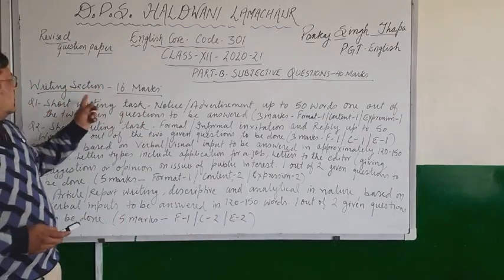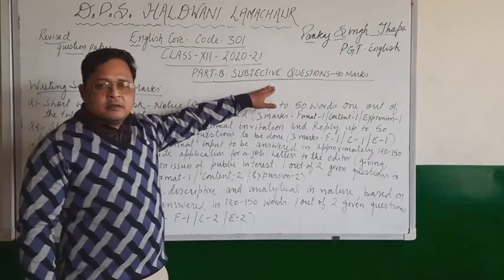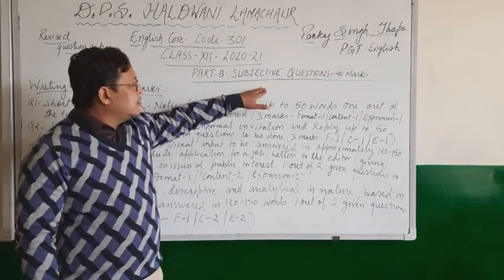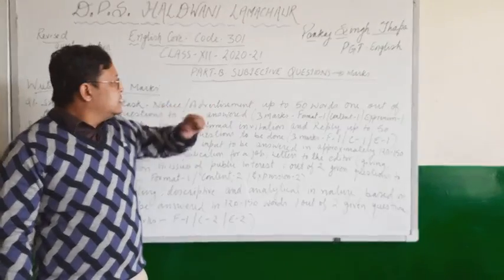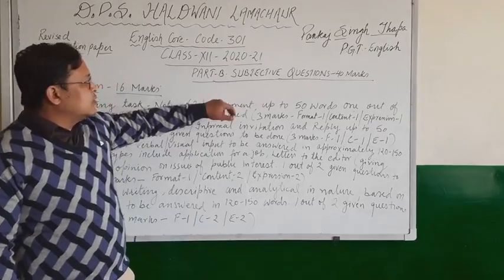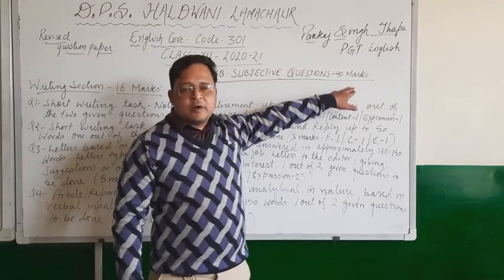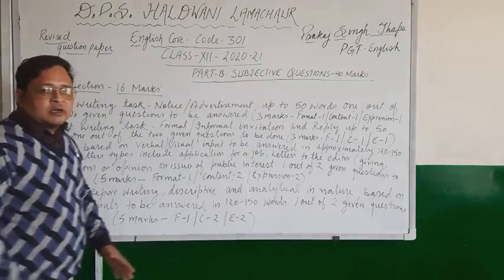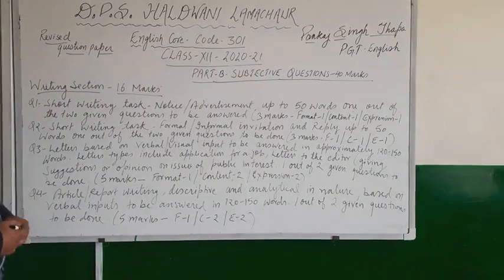Now children, it comes part B, alright, and as part A was of objective questions, part B consists of subjective questions, and part B is again of 40 marks. So now children, let's discuss the subjective portion.